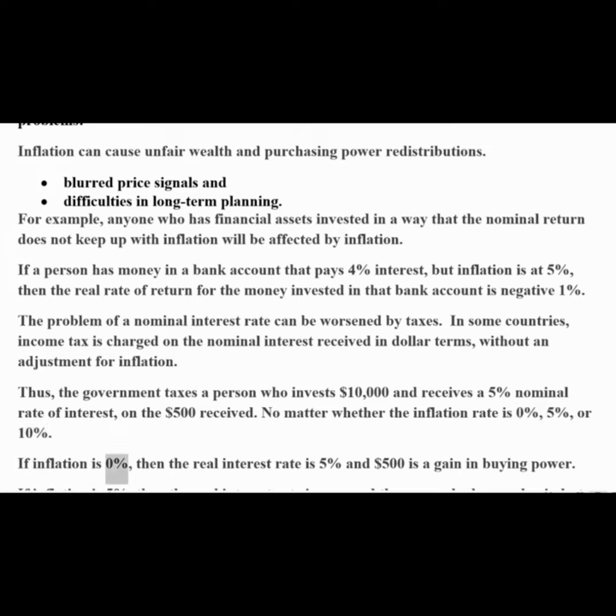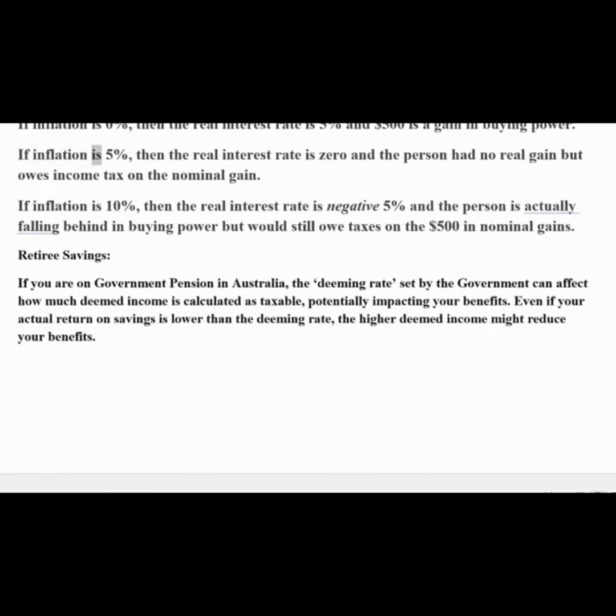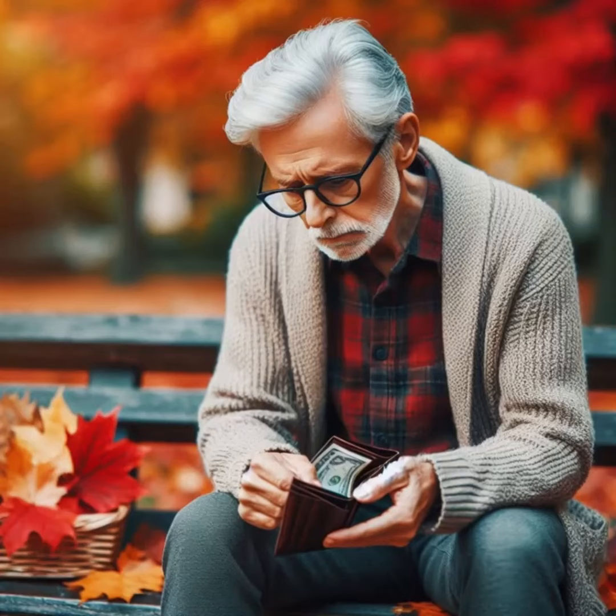If inflation is 0%, then the real interest rate is 5% and $500 is a gain in buying power. If inflation is 5%, then the real interest rate is 0 and the person had no real gain, but owes income tax on the nominal gain. If inflation is 10%, then the real interest rate is -5% and the person is actually falling behind in buying power, but would still owe taxes on the $500 in nominal gains.